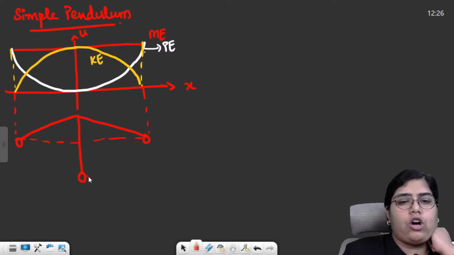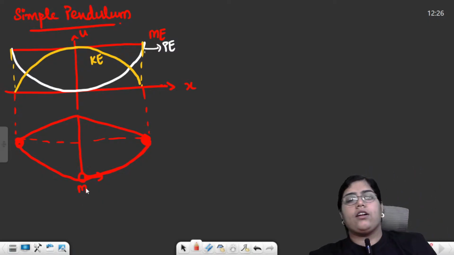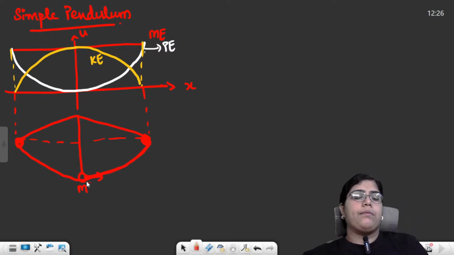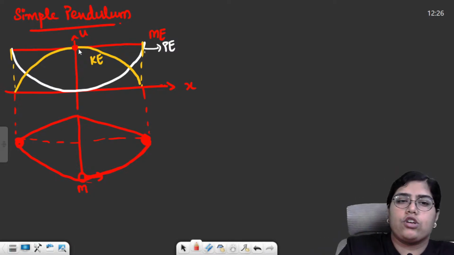Okay, so how is this pendulum moving? This is your mean position. It has some velocity at this particular point, the lowest height. It goes here, comes back, then moves to the opposite side. These are the two extreme positions, and this is your mean position. At the mean position, it only has velocity, so all the total mechanical energy is in the form of kinetic energy.